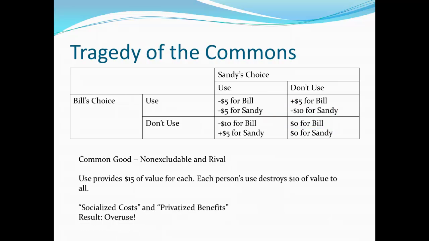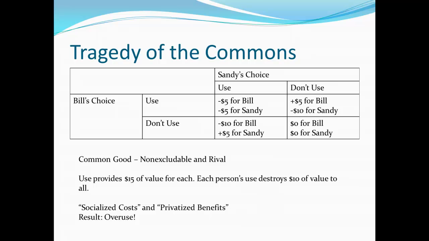Now let's turn to the tragedy of the commons. With the common good, remember it's non-excludable, but it is rival, which means you can't prevent somebody from using the thing, but if they use it, it does make it less valuable to other people. So let's suppose in the simple case that use provides $15 of value for everybody that uses it, while each person's use destroys $10 of value to everybody, whether you use it or not.